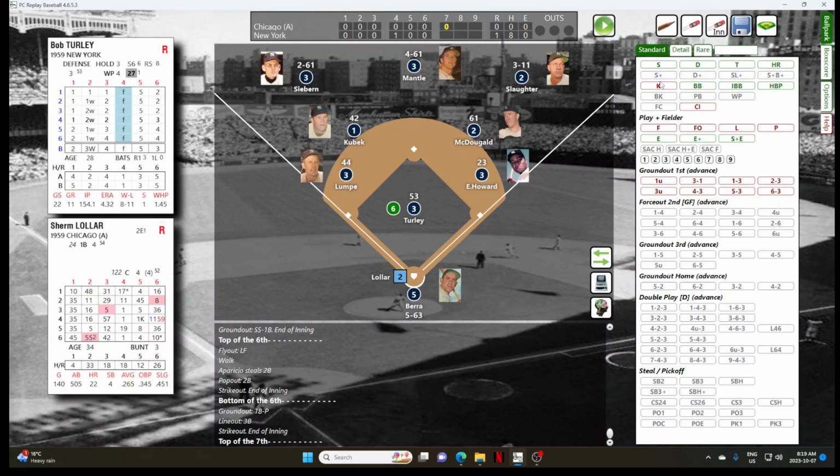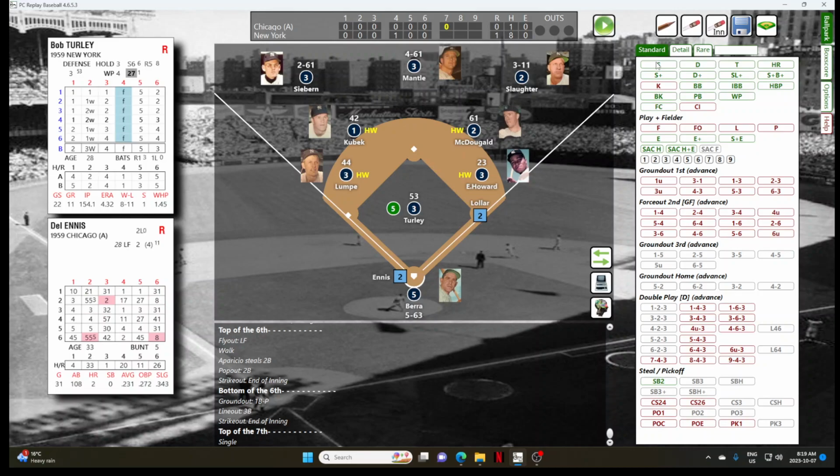Sherm Lollar. Lollar hits a ball to McDougald. Diving, he can't get it. And in the top of the 7th inning, Sherm Lollar breaks up Turley's no-hitter. Del Ennis is up. And Del Ennis will hit a ball to center field. The Mick is there. He comes in a few steps, and that's out number 1.